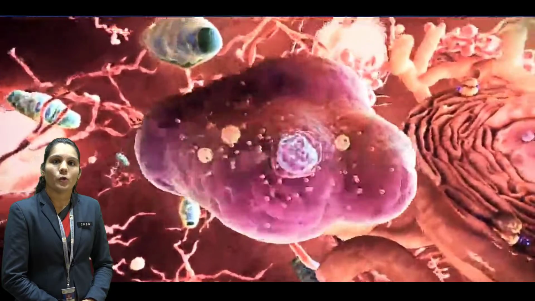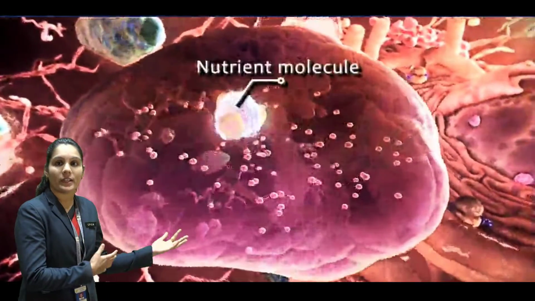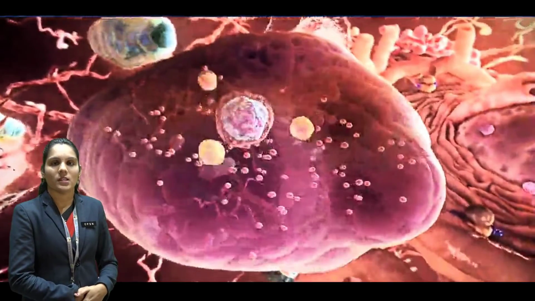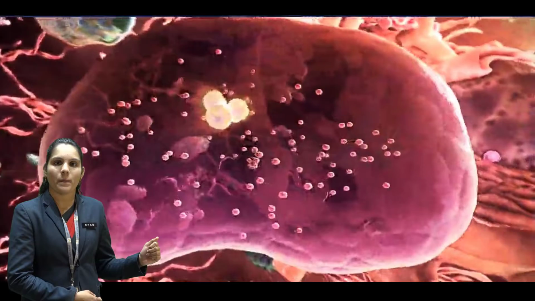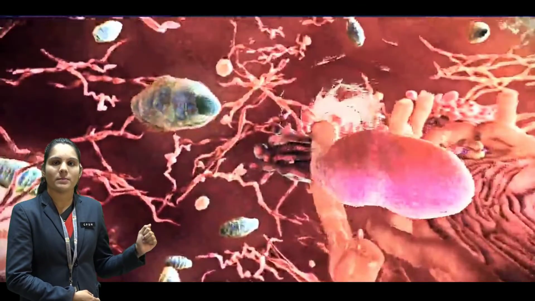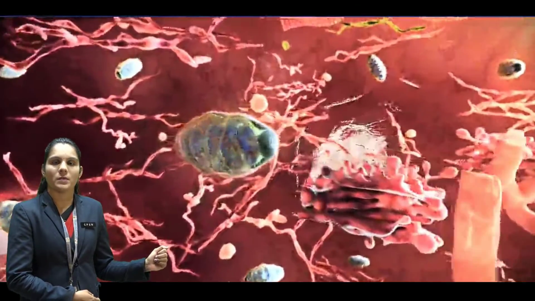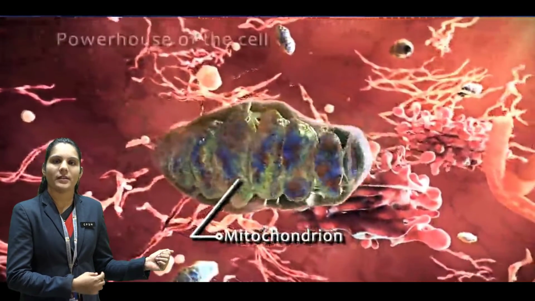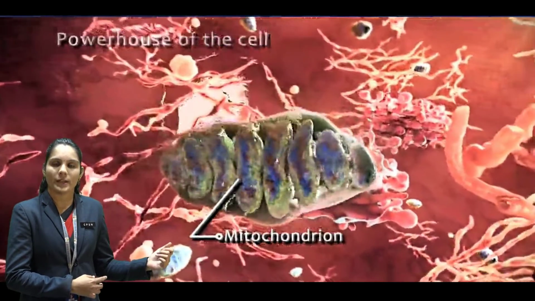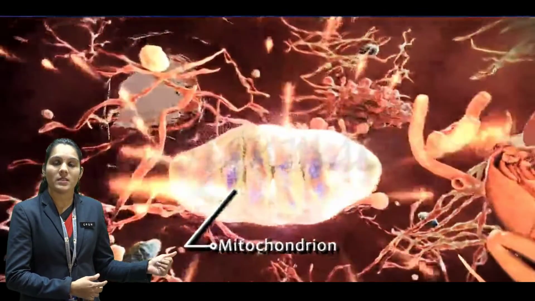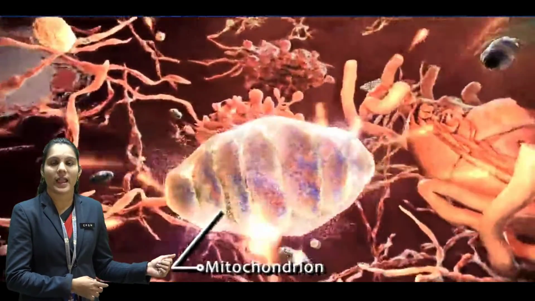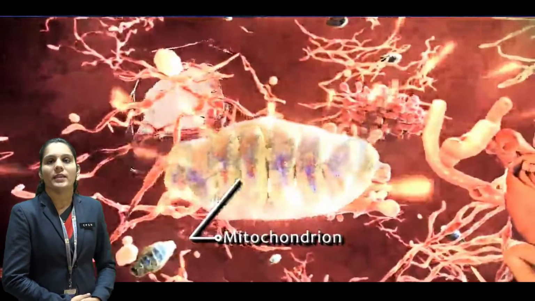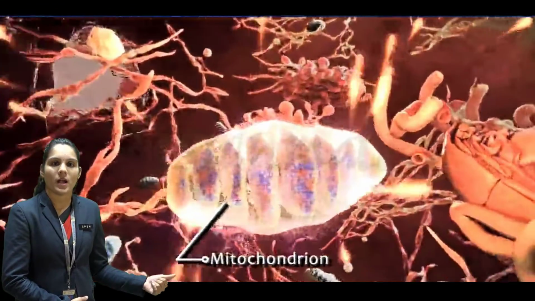But students, to perform all this activity inside the nucleus and outside the nucleus, how does the cell get energy? So the main and important part of the cell is the mitochondria. What is meant by mitochondria? The word mitochondria is derived from Latin, and it is made up of two words. Mito means thread and chondria means grain. So a thread and grain-like structure present inside the cell is known as a mitochondria.